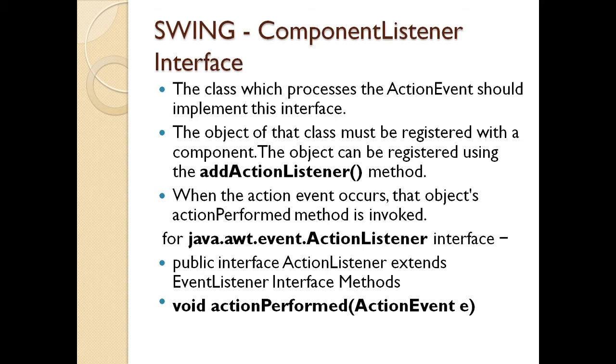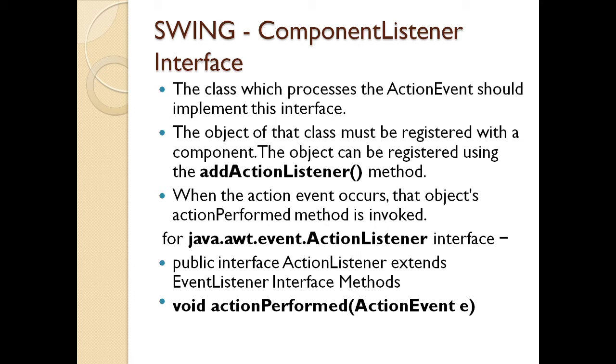Now, second listener phase. Next is the component listener interface. This class processes the action event and it should implement the interface. The object of that class must be registered with the component, and the object can be registered using the addActionListener. So, I need to add an action listener to a particular component. That component can be a checkbox, it can be your radio button, it can be your drop box, anything. So, any component which you have done with your swing, you can add the action listener. Now, when the action event occurs, the object's actionPerformed method is invoked.